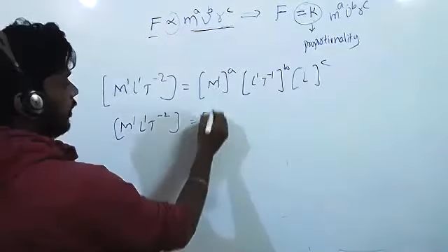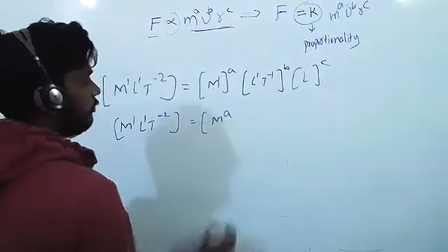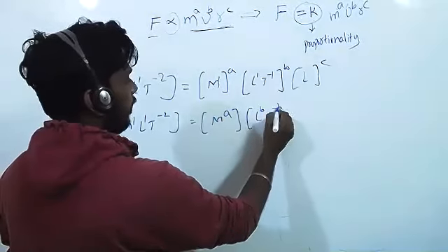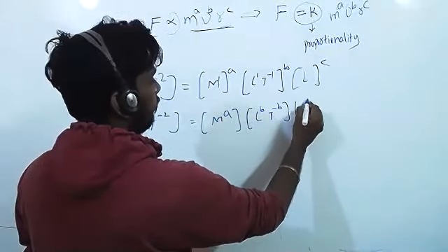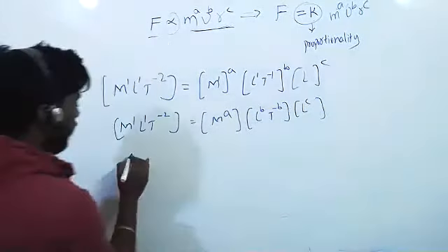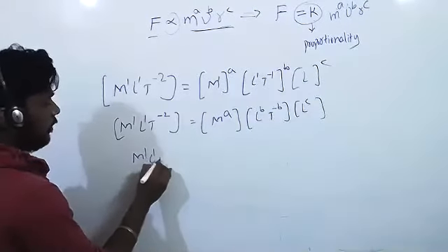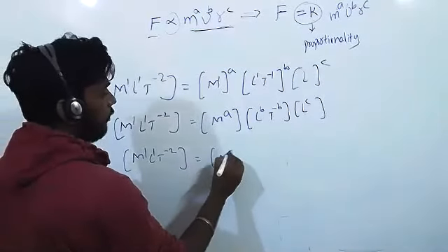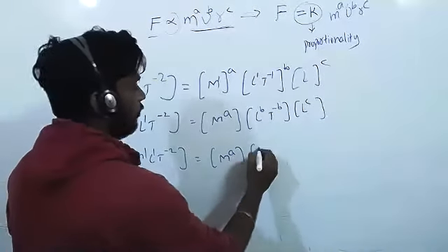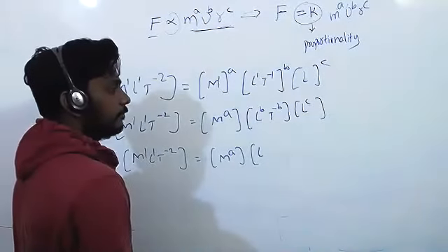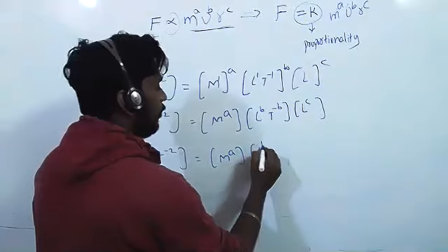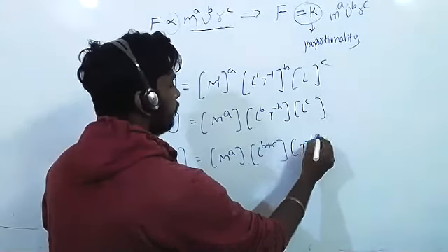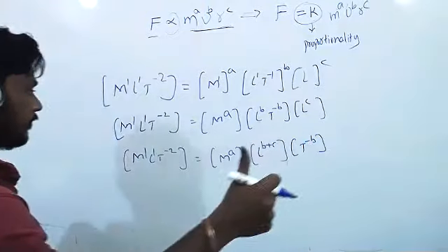Now see what I'm going to write. M power a, L power b, T power minus b, L power c. So M1 L1 T power minus 2 equals M power a, L power b plus c, and T power minus b. Clear?